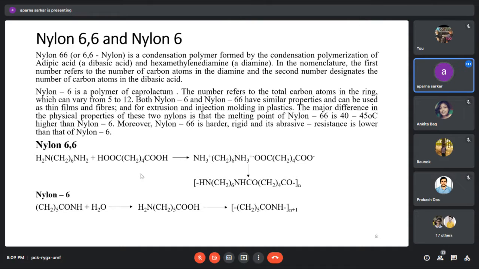Nylon 66 is an example of polyamide. Nylon 6 products as polyamide are also available in the market. Now, what is the difference between these two polyamides? Nylon 66.